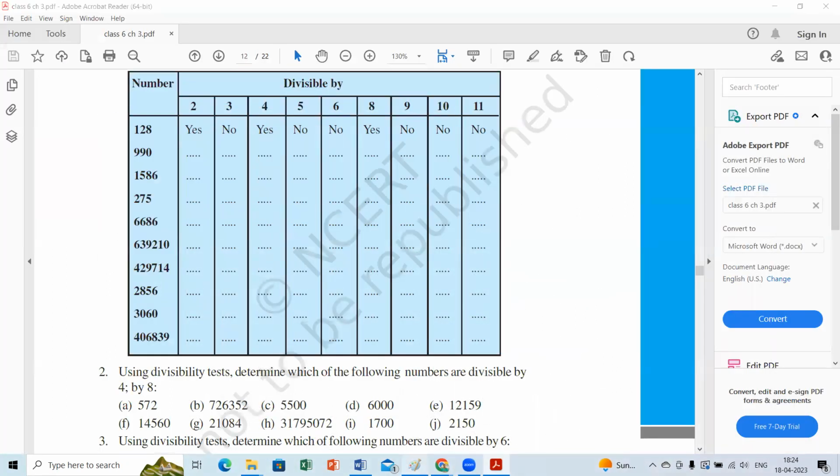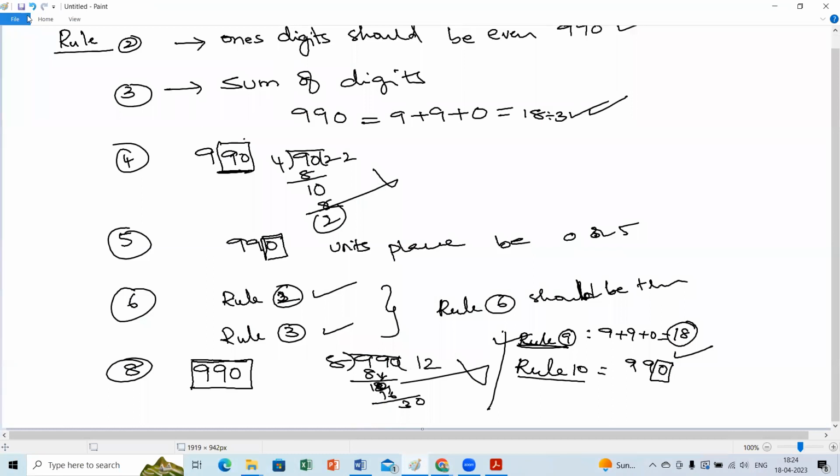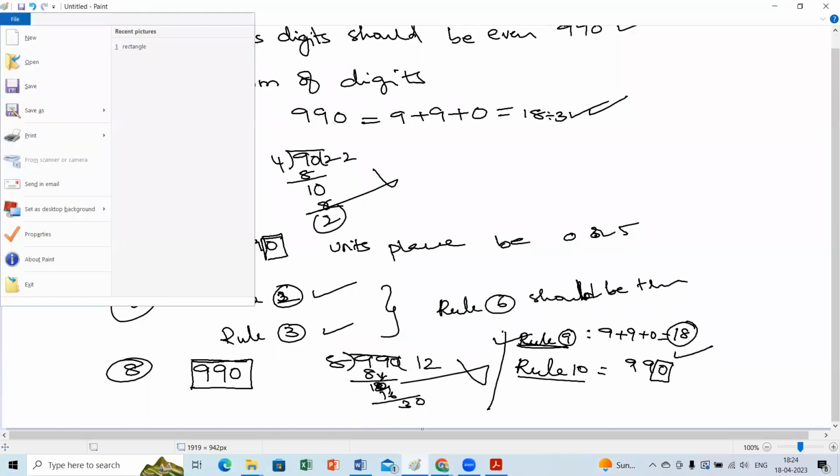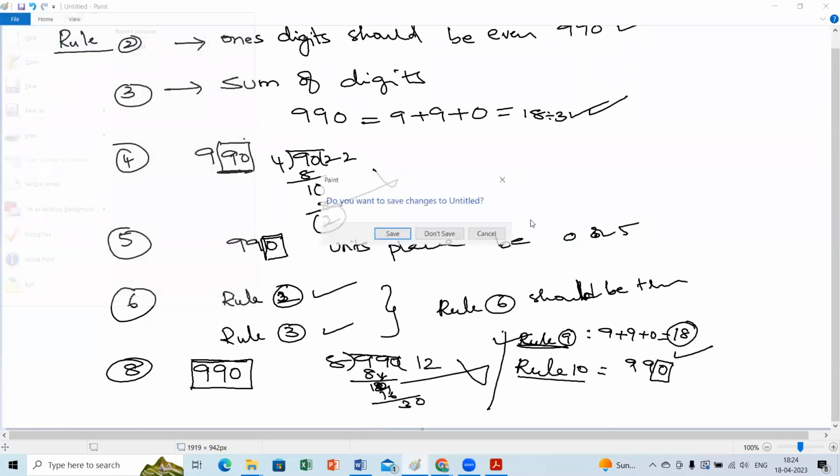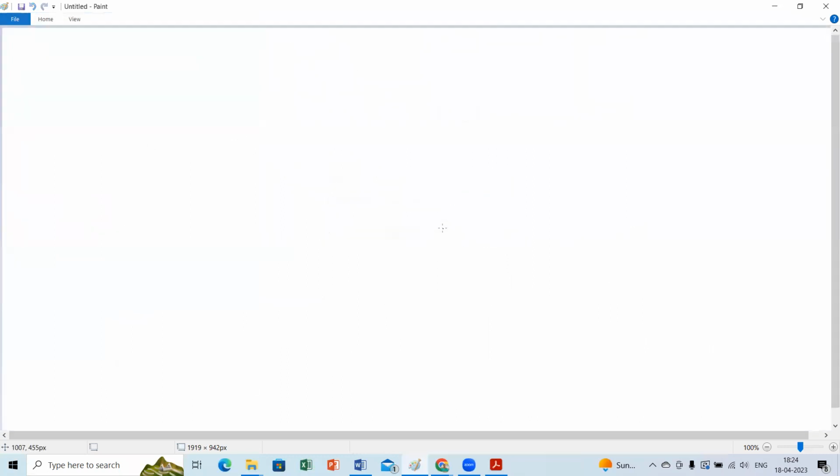Then rule 11. Rule 11 is alternate digits. Alternate digits means take one, leave one, start from here.